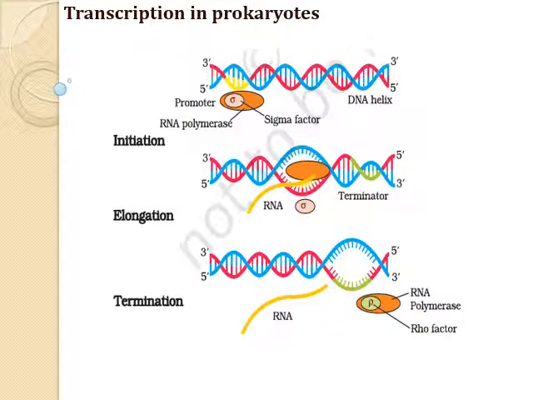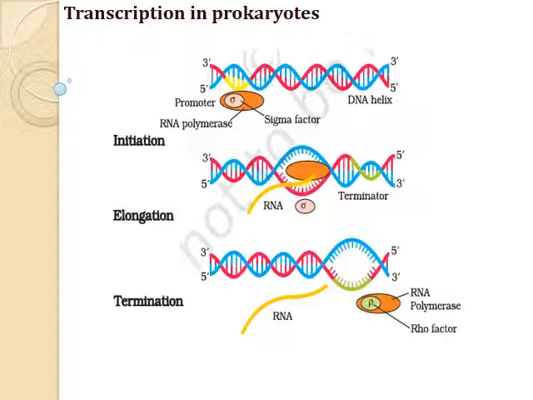Let's see transcription in prokaryotes. The enzyme responsible for transcription in prokaryotes is DNA-dependent RNA polymerase. This enzyme catalyzes the transcription of all types of RNA, that is tRNA, messenger RNA and rRNA. Now we will see the three stages of transcription. It involves initiation, elongation and termination.